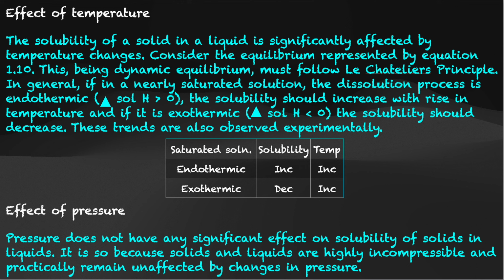Because there won't be any extra solute present which is not able to dissolve, right? So at the point of saturation, if the dissolution process is endothermic, that is ΔH_sol is greater than 0, then the solubility should increase with rise in temperature, and if it is exothermic, that is ΔH_sol is less than 0, the solubility should decrease.